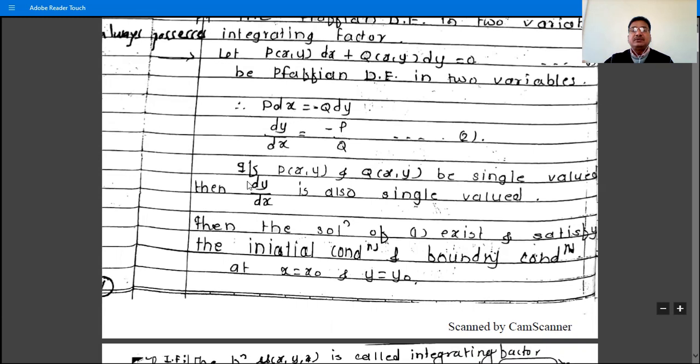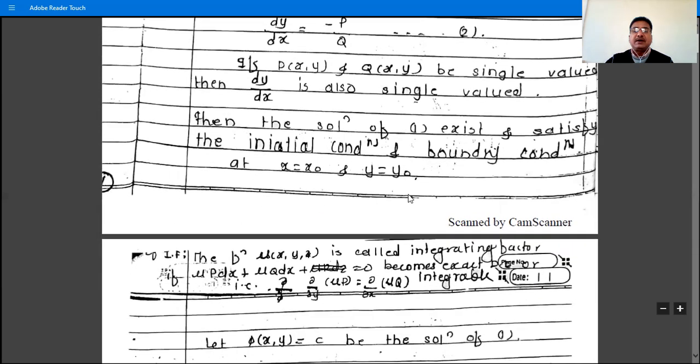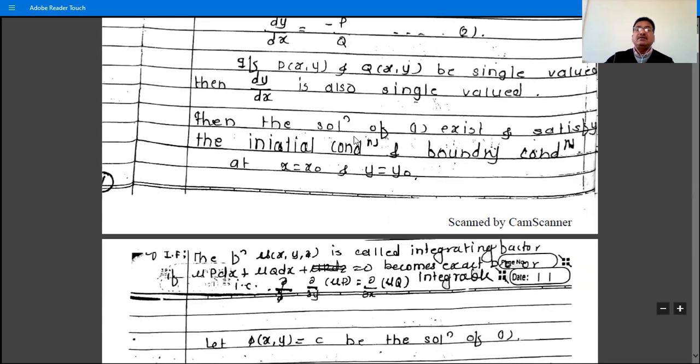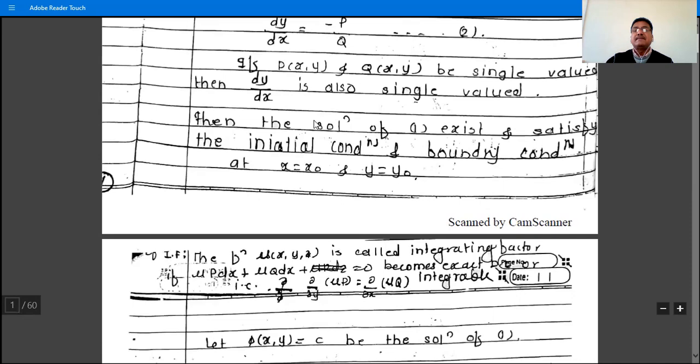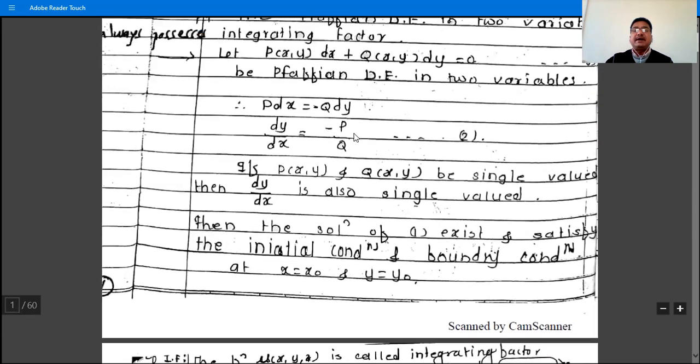Okay, so if P(x,y) and Q(x,y) are single valued functions, then dy/dx is also a single valued function, and then the solution exists and satisfies the initial and boundary conditions at x = x0 and y = y0. So if P and Q are both single valued functions, then we can integrate it easily and get its solution.